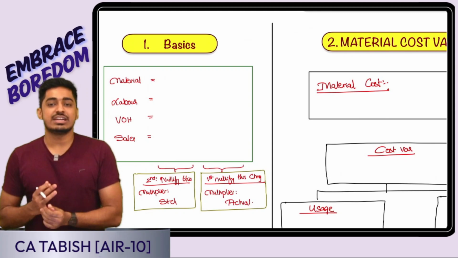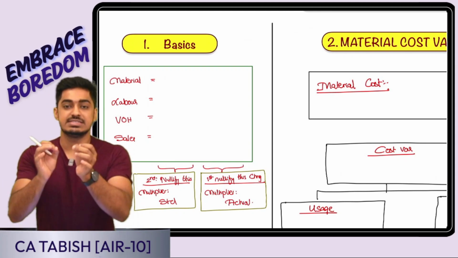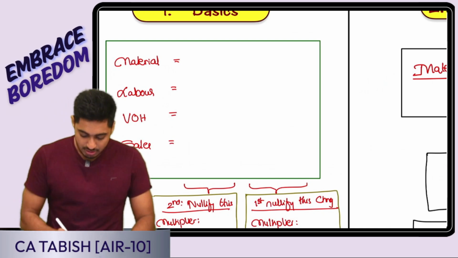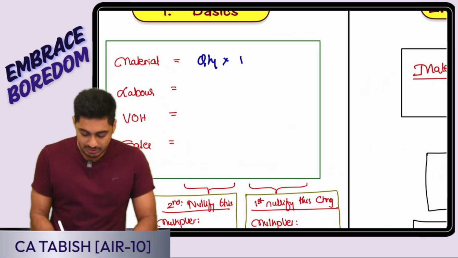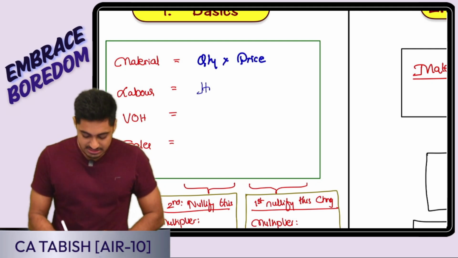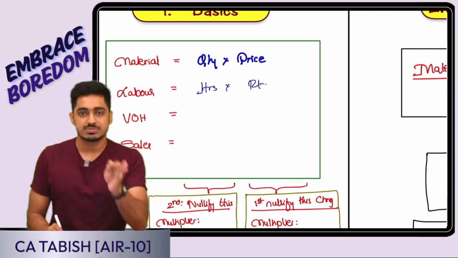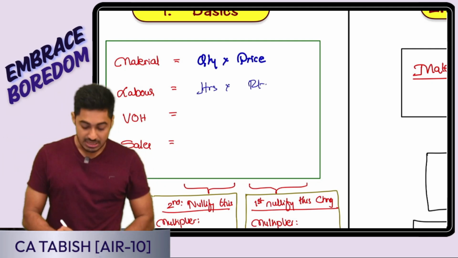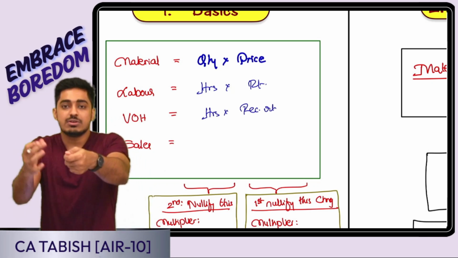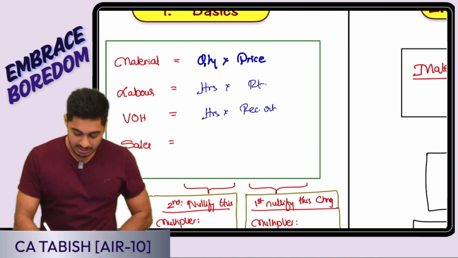Yes, everyone. So standard costing. First, let us define the basic terms. How did we define our material cost? We said my material cost is nothing but quantity into price. Yes or no, everyone? Yes, labor is the hours into the rate per hour. How many hours my employee is working, into how much rate per hour I'm paying. Variable overheads is the hours into the recovery rate per hour. How many hours my employee is working, and for every hour how much overhead I should be recovering. Okay, boss.